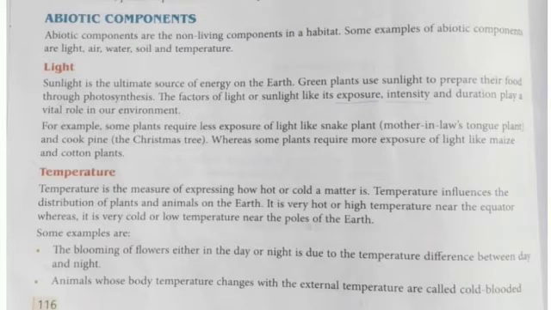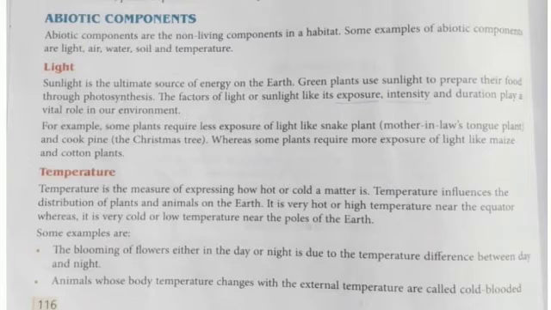Temperature influences the distribution of plants and animals on the earth. If the temperature is very low, we say the climate is very cold. If the temperature is very high, we say the climate is very hot, as in Rajasthan. Cold climate at the polar region.